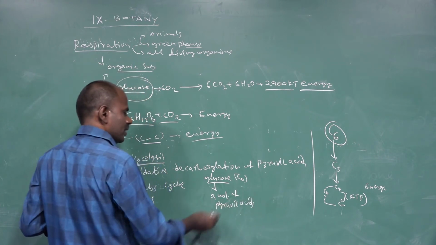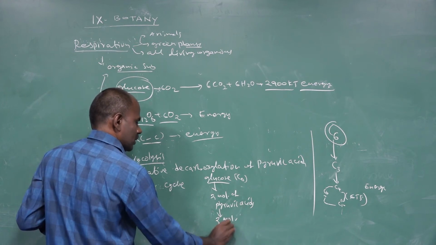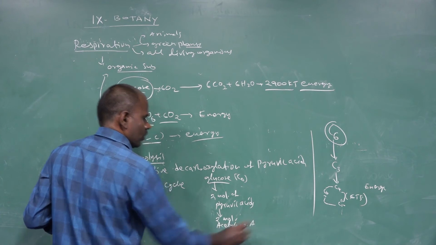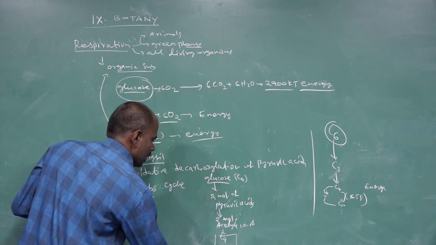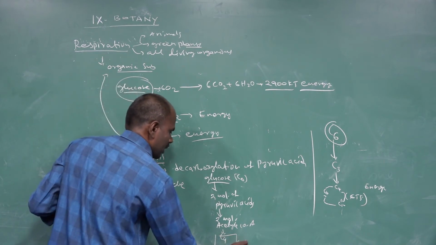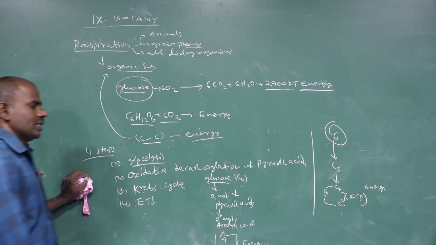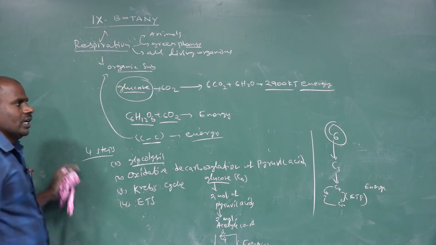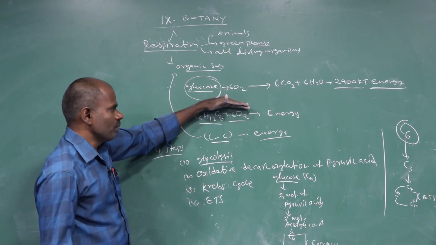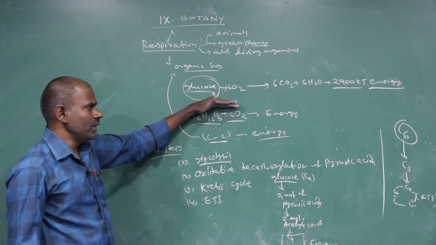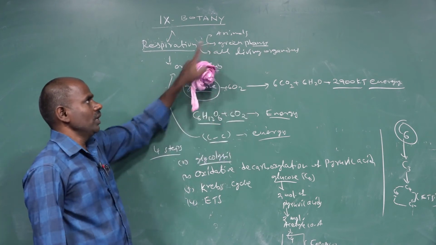These 2 molecules of pyruvic acid convert to 2 molecules of acetyl coenzyme A. This acetyl coenzyme A enters intermediates forming C4, C5 and C6 carbon compounds, for the synthesis of energy. This process is involved in respiration. So what is respiration? The carbon compounds of the glucose molecule break down by oxidation, and energy is synthesized during the respiration process. This process is involved in all living organisms.